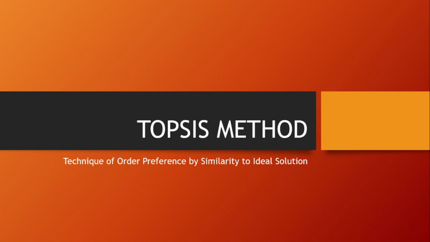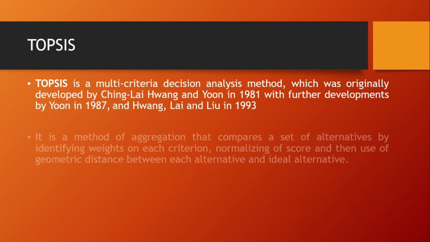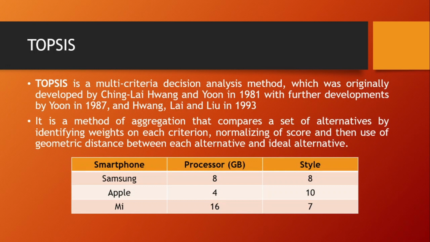So TOPSIS, also known as the Technique for Order Preference by Similarity to Ideal Solution, is a multi-criteria decision analysis method which was originally developed by Hwang and Yoon in 1981, with further development by Yoon in 1987 and Hwang, Lai and Liu in 1993. It is a method of aggregation that compares a set of alternatives.